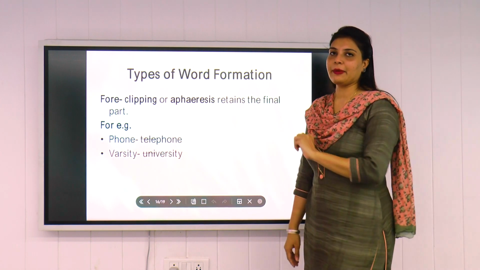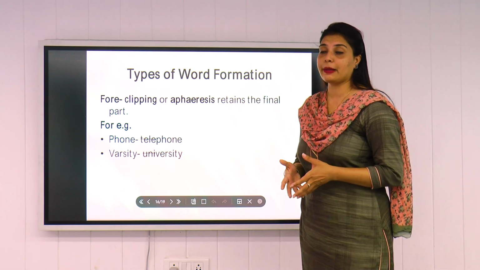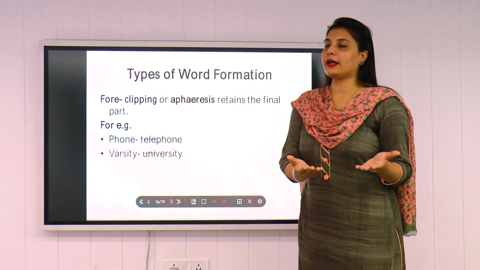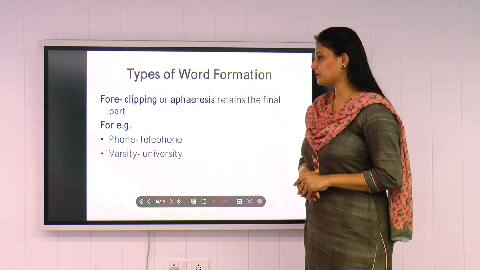Moving on to the fore clipping. So similarly, we have back clipping. Now we have fore clipping. Now what is this fore clipping? Fore clipping is basically the front. We are supposed to clip the front here, as the name says.